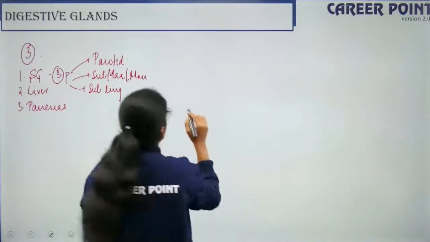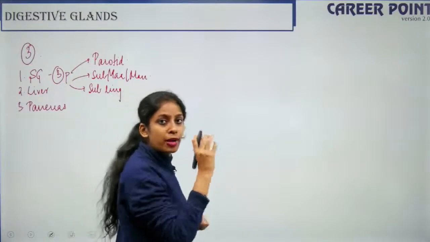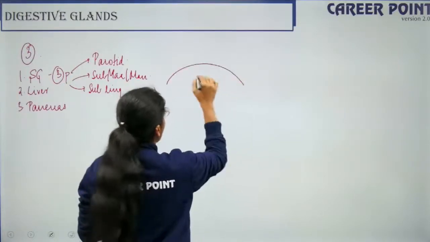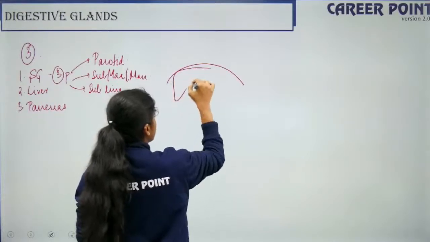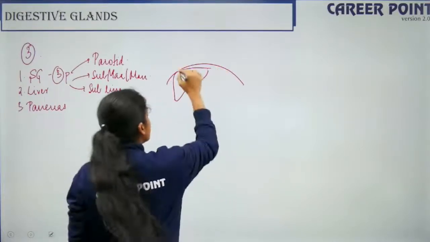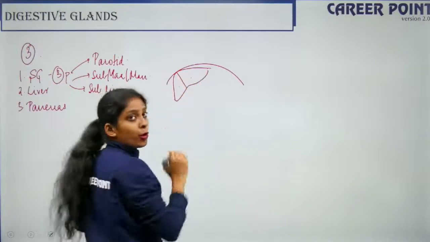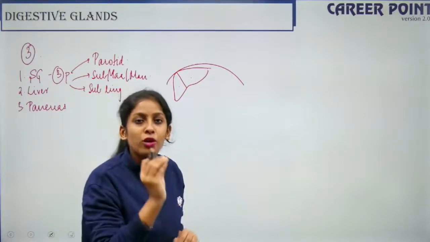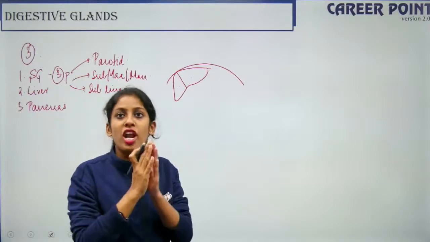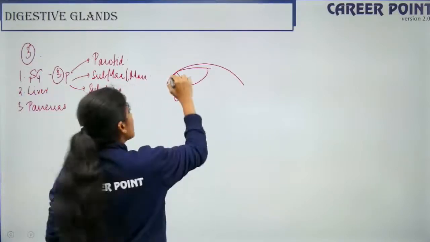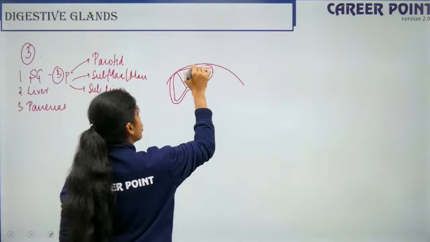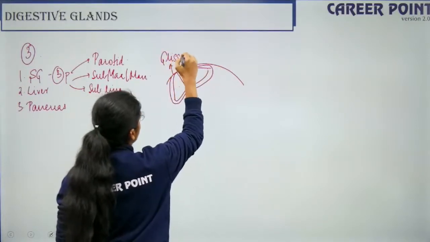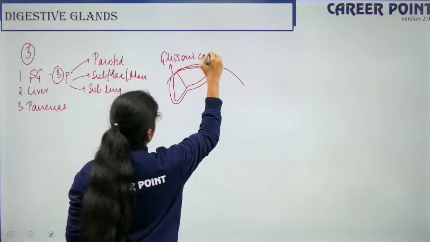So this is the liver, and its function as a gland is to secrete bile, right? So how is the liver present? So liver is present in the upper abdominal cavity, but right below your diaphragm. So if this is my diaphragm, so my liver is like this. So liver is divided into 2 lobes, 1 lobe, 2nd lobe, right? So they are known as hepatic lobules. So hepatic lobules are made up of hepatic cells which are arranged in cords. So surrounding the liver, I have a connective tissue. So that is known as my Glisson's capsule. I hope you are able to recollect.